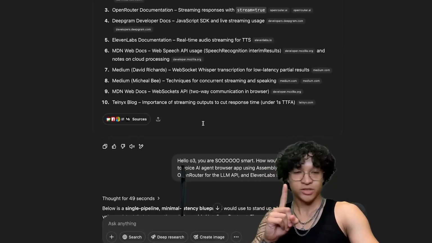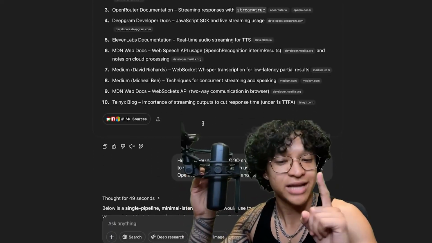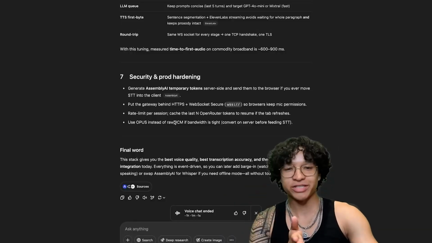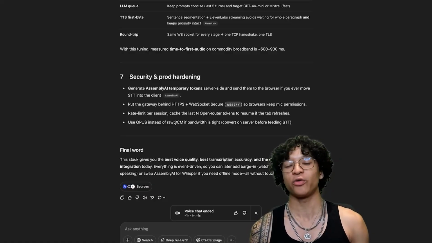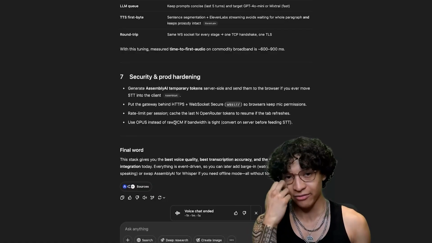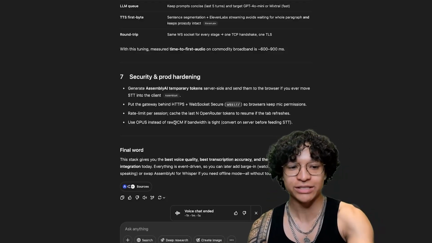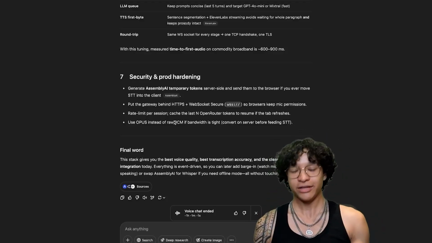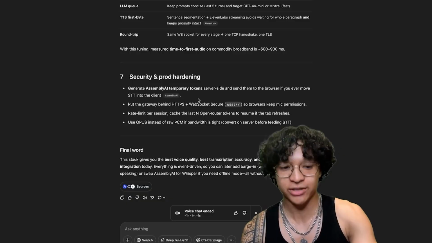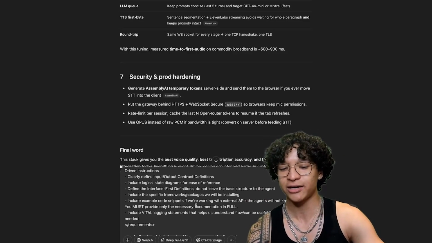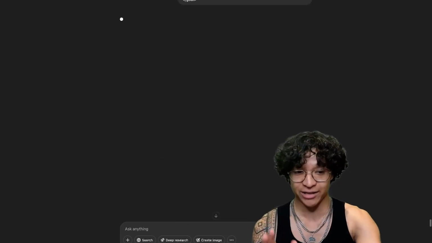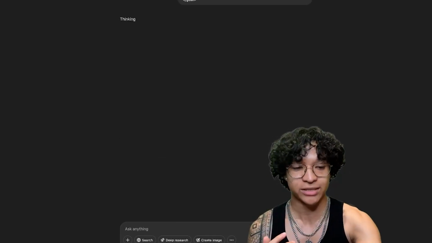But there's another step. Once we have our research and did a little conversation just to make sure that O3 keeps our exact preferences in mind for the app, now we have to turn this into a cohesive plan. This is where O3 really shines the brightest. We're going to use a specific prompt that I have refined over time and am still refining. I'll put this in the description so you guys could copy and paste.